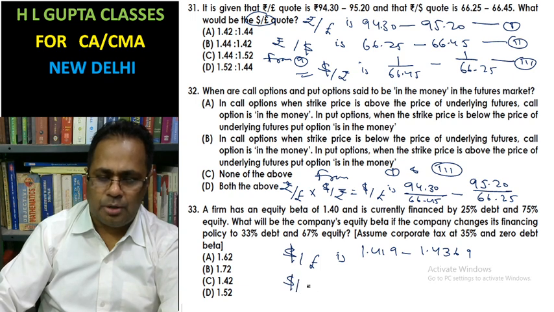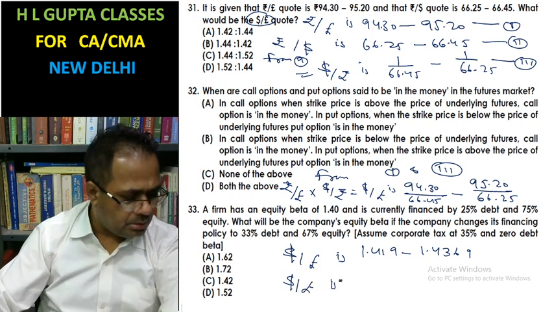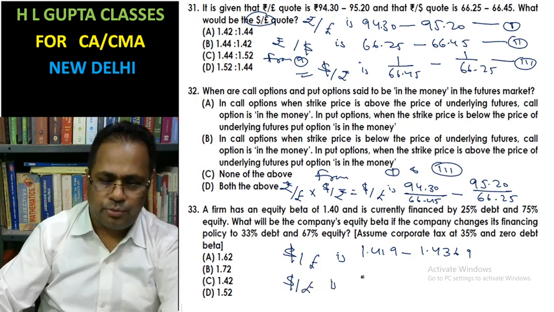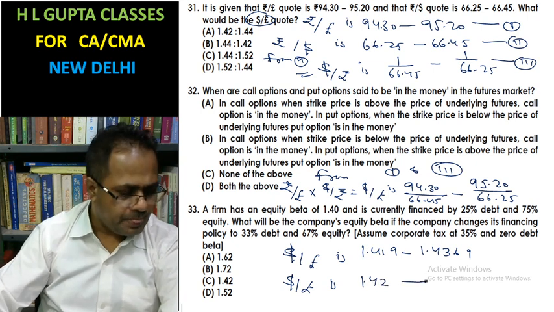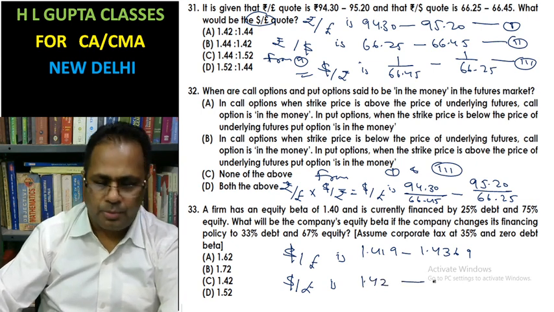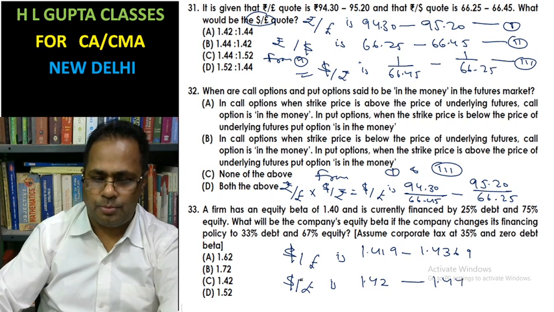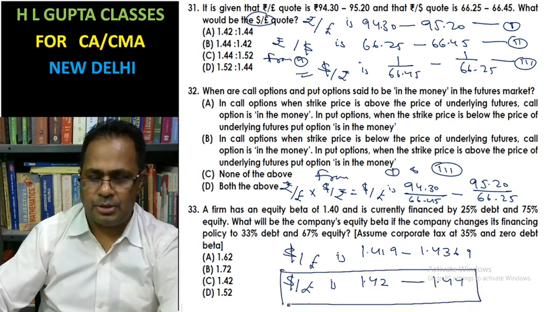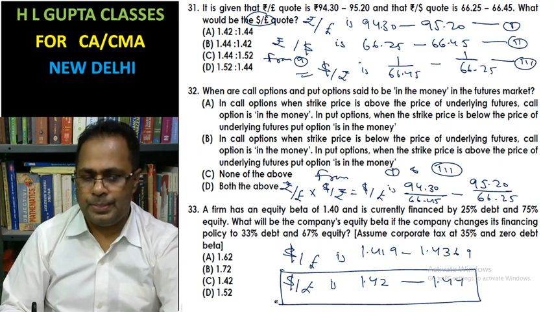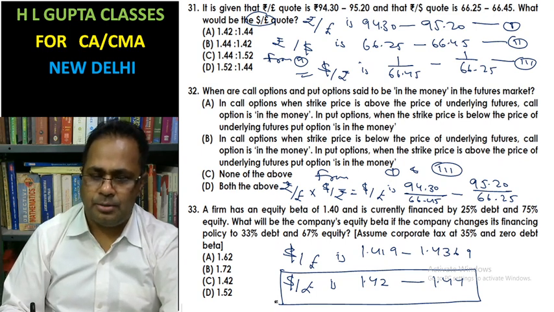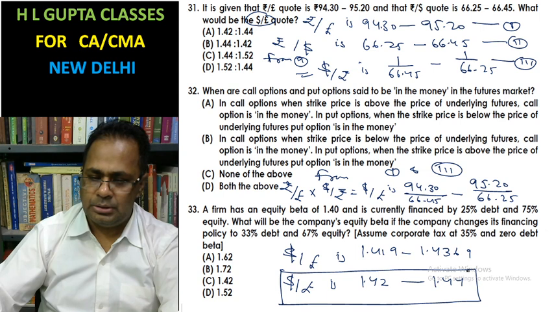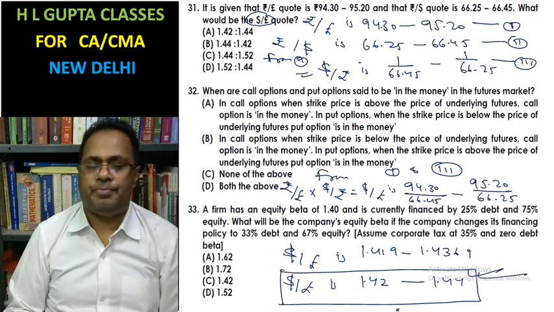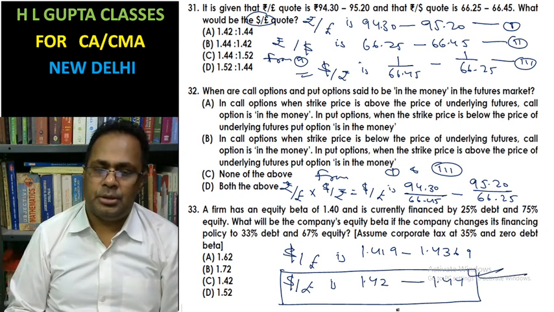That is, dollar per pound is 1.42, 1.44. This is your answer.